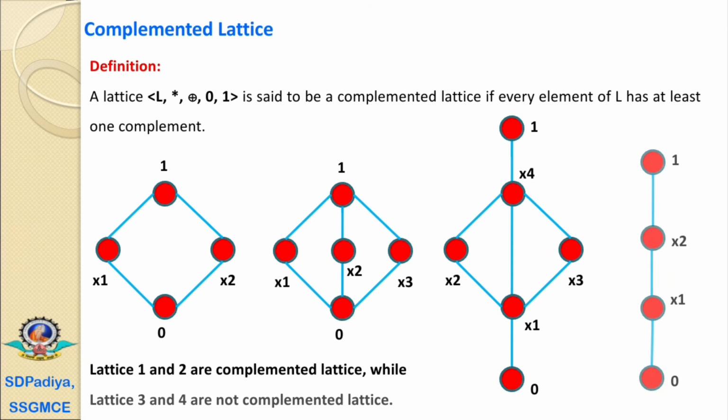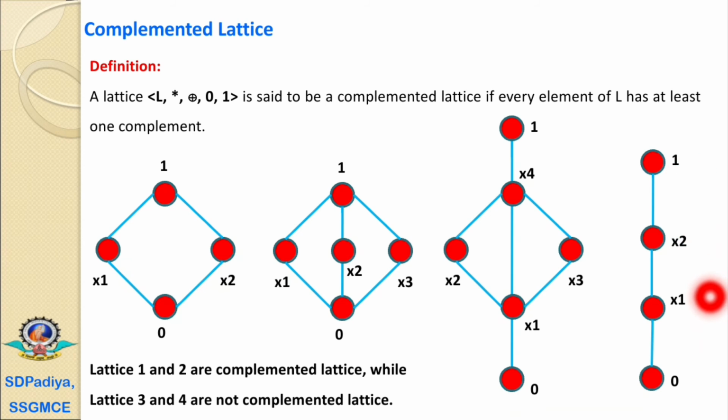The next example has 4 elements in a chain-like structure: 0, x1, x2 and 1. Here again 0, the universal lower bound, and 1, the universal upper bound, are the complements of each other.